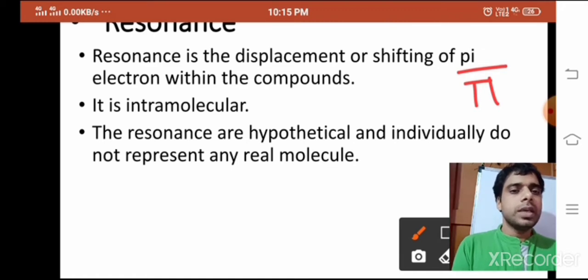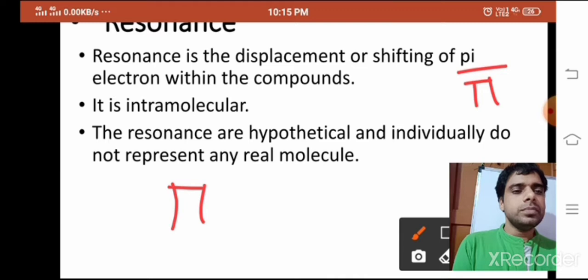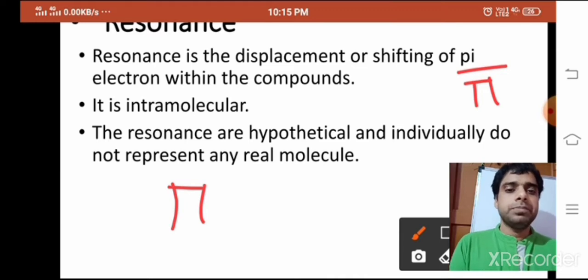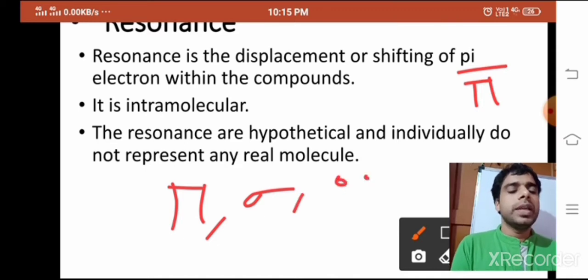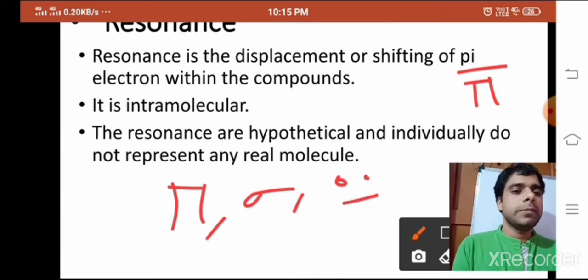You can say that if this is the conjugation, pi or double bond, sigma single bond, and if you are seeing a lone pair or negative charge, then their resonance will exist.